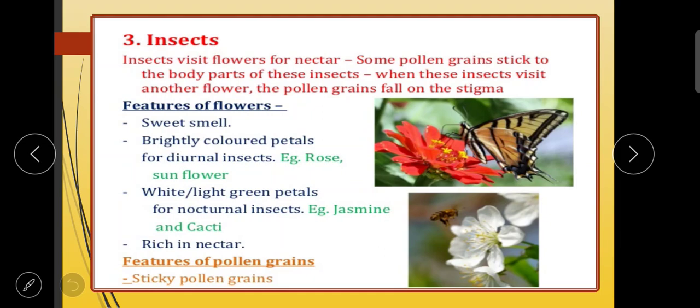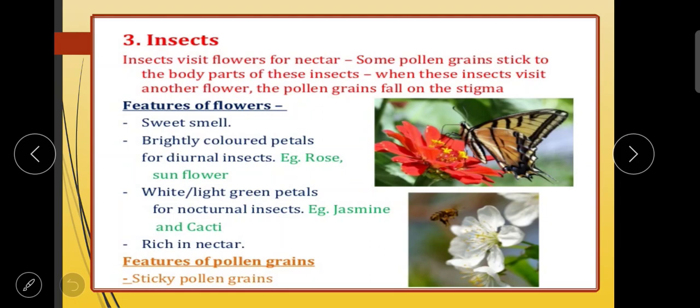In the case of flowers pollinated by insects, the features of the flower are a sweet smell and brightly colored petals for diurnal insects, like rose and sunflower, to attract insects towards them. They also have white or light green petals for nocturnal insects, like jasmine and cacti. For nocturnal insects they have such colored petals, and they are rich in nectar, so that those insects will sit on them and take the nectar.